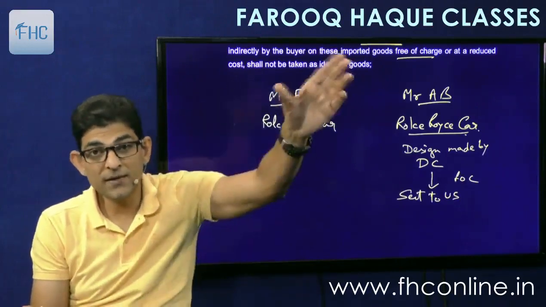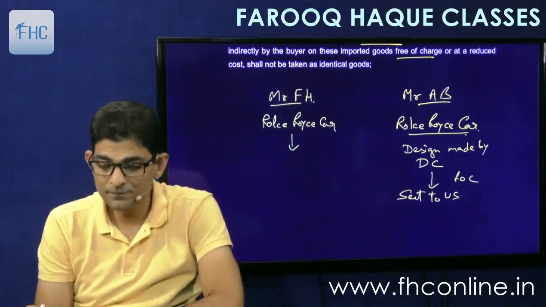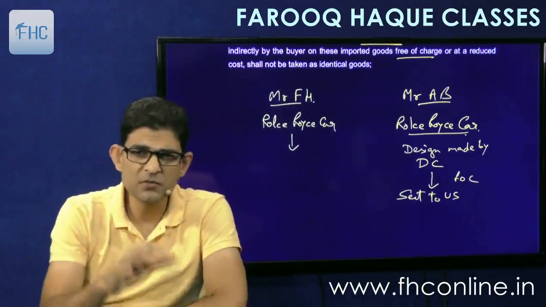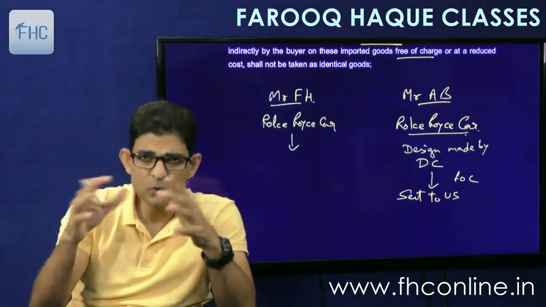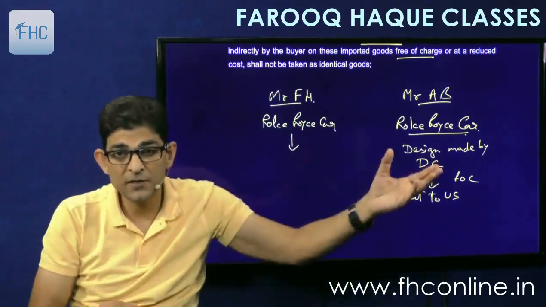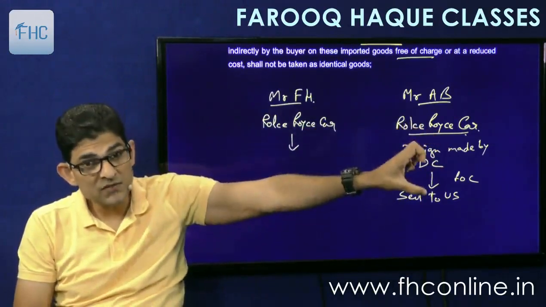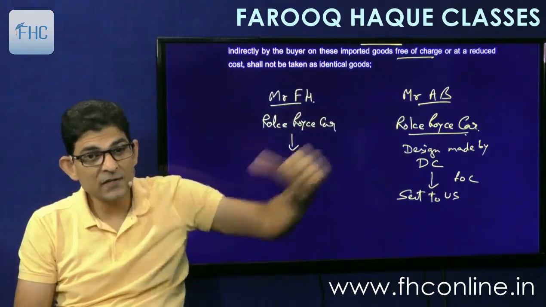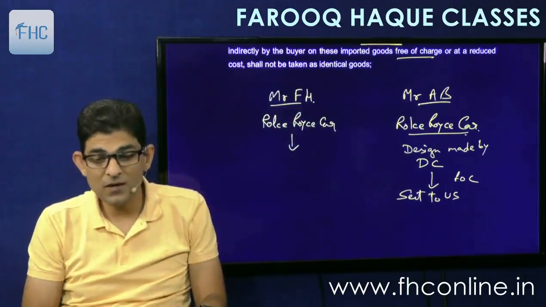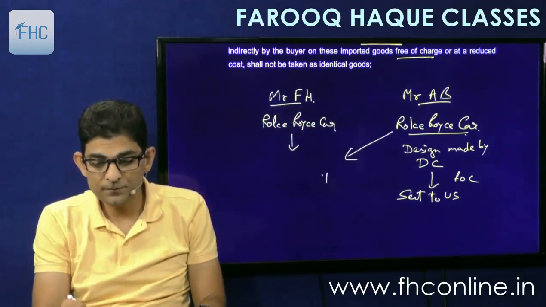And then the car was made and supplied to Mr. AB. Now the car is exactly the same model. Of course the interiors look a bit different because he has made a special design for that, but still, will this car be accepted as identical goods for me? Will this car be considered as identical goods?